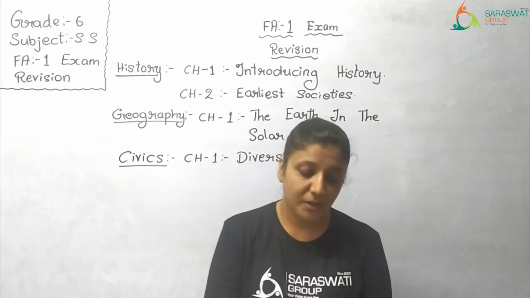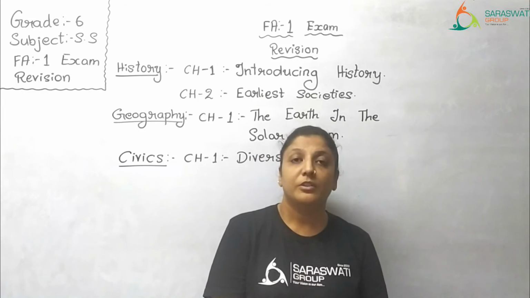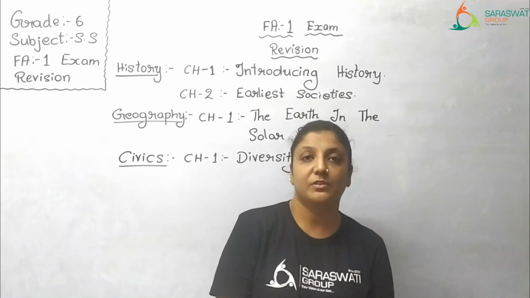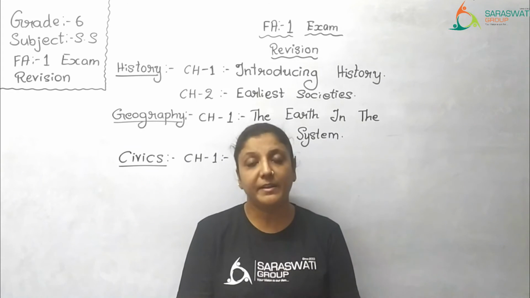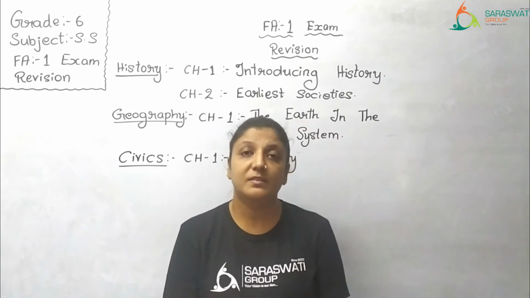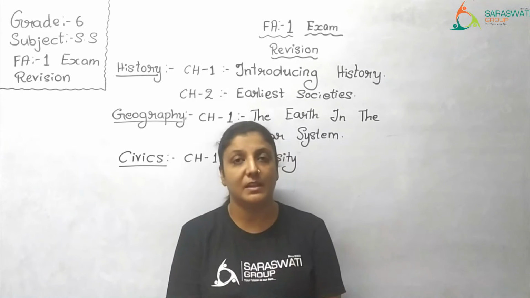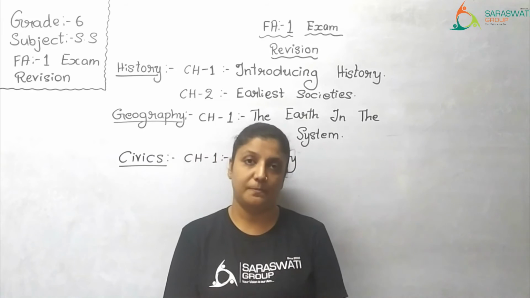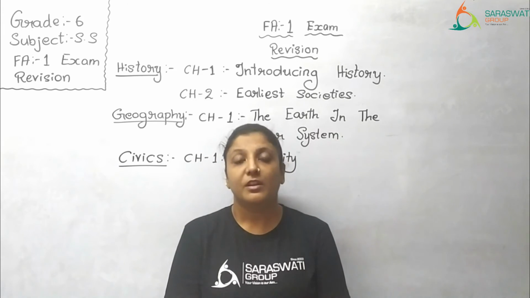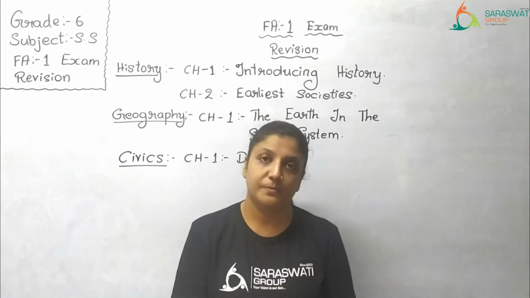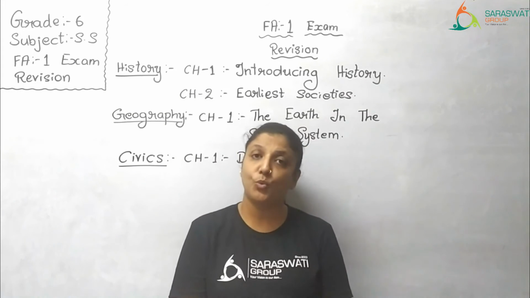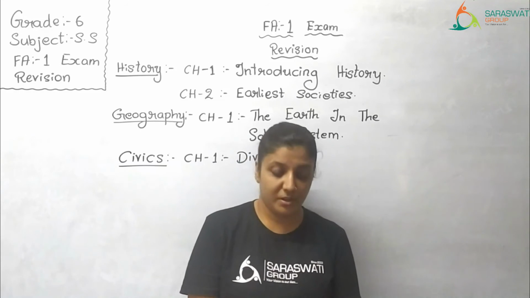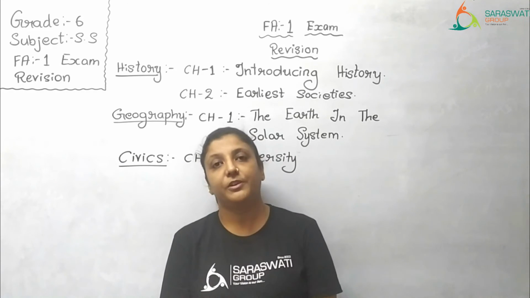And existence of life is because of the features that support the existence of life. Which are the features? First one, moderate temperature. Earth is third planet after the sun. Since it is not too close nor too far from the sun, the temperature is moderate on the earth. If it is too close to sun, it will be too hot, and if it's too far, then it will be too cold.